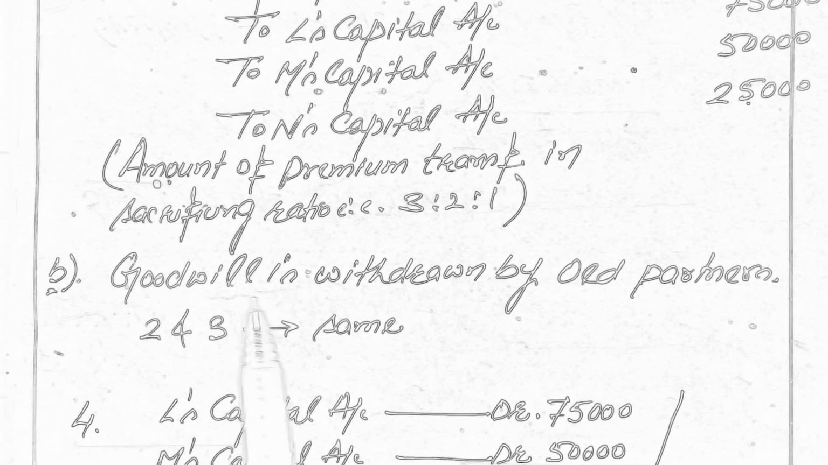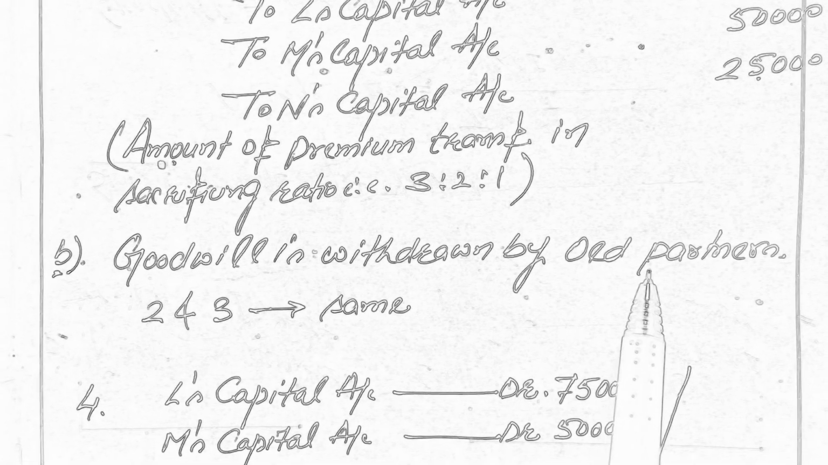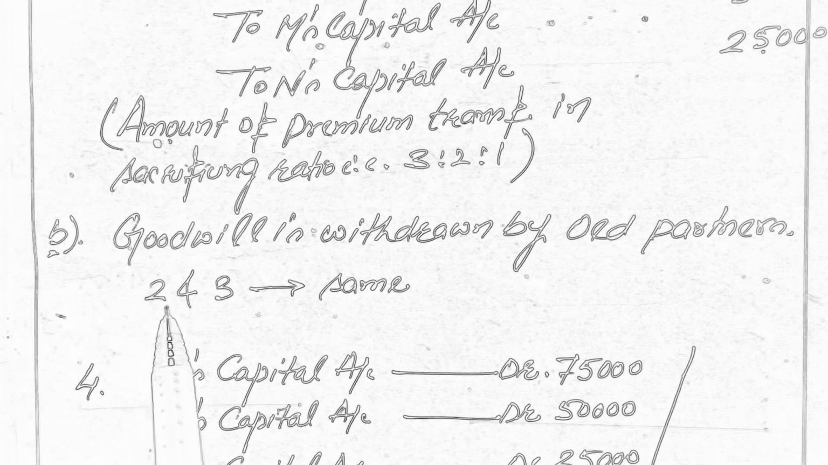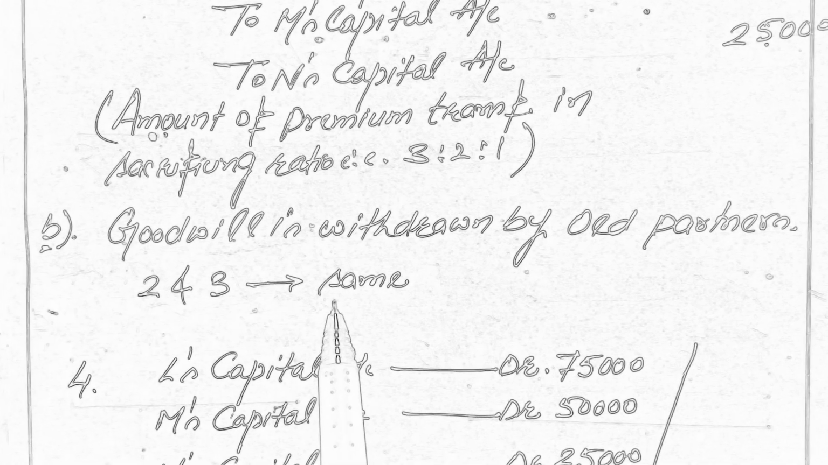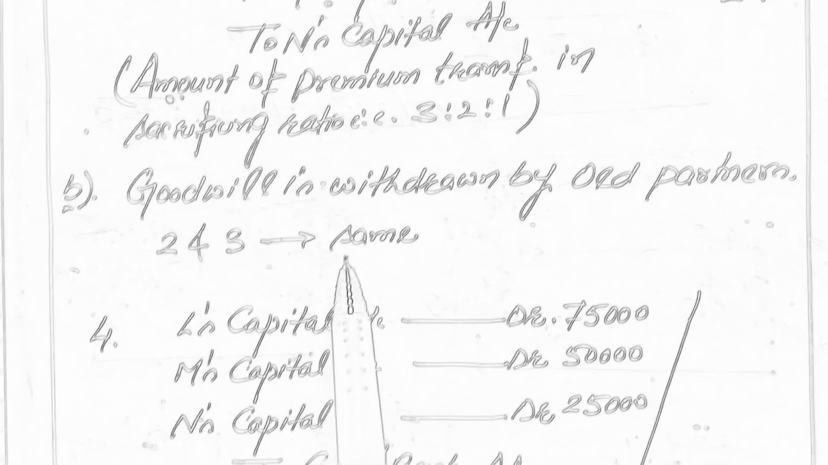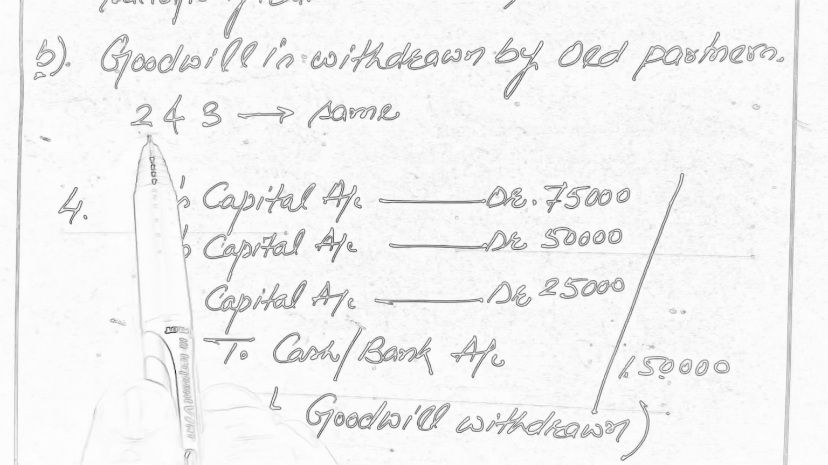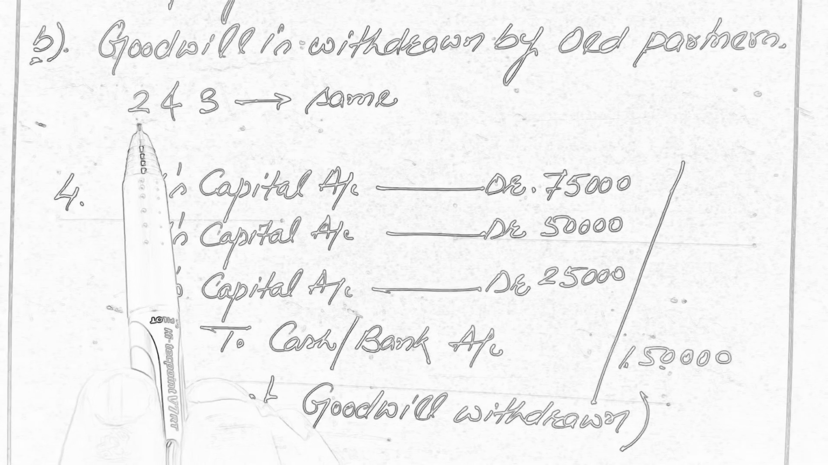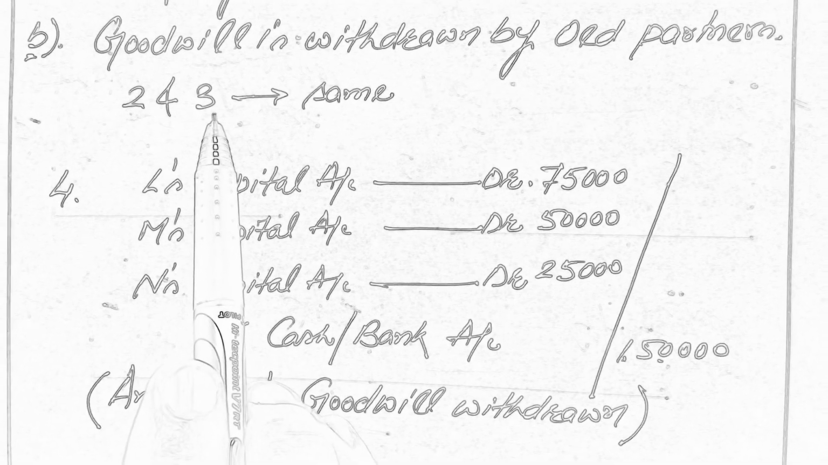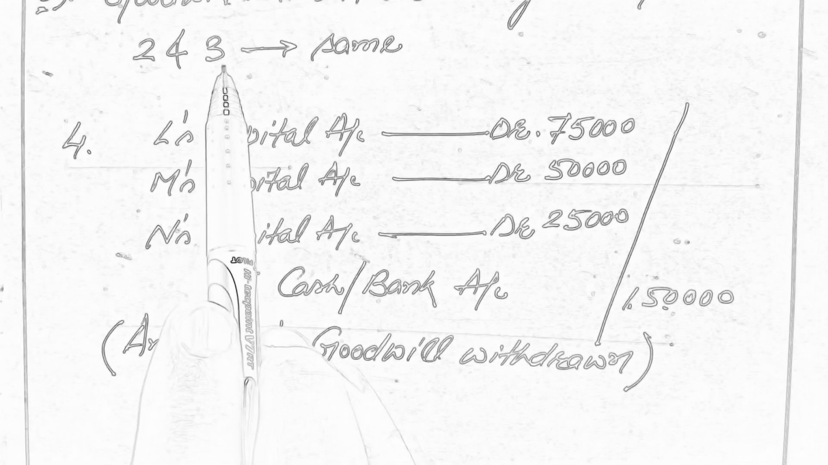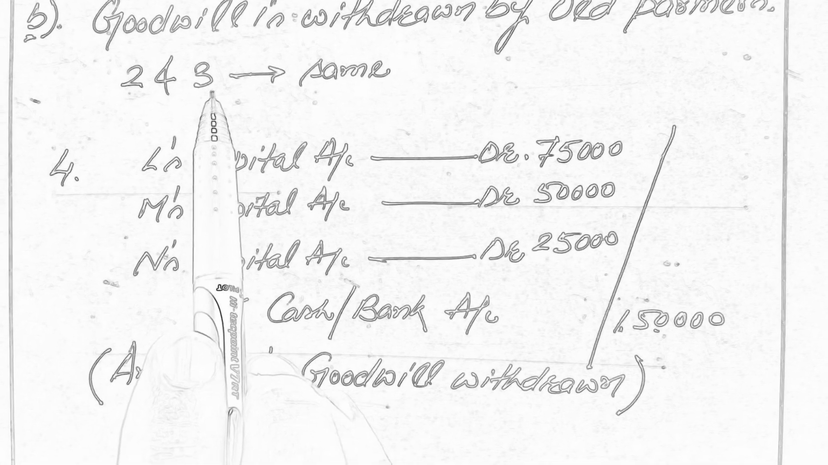Now the B part is if the goodwill is withdrawn by the old partners. In this case the first, second and third entries will be the same. First entry is for the introduction of capital. Second and third entries are for the goodwill. First of all the new partner brings the goodwill in cash. In the third entry we will transfer the amount of goodwill to sacrificing partners' capital accounts in their sacrificing ratio.